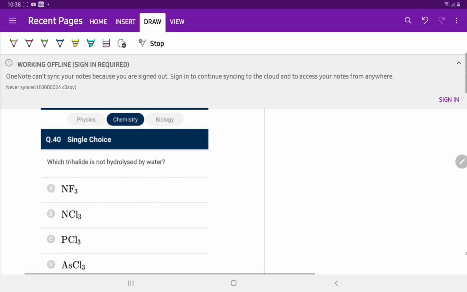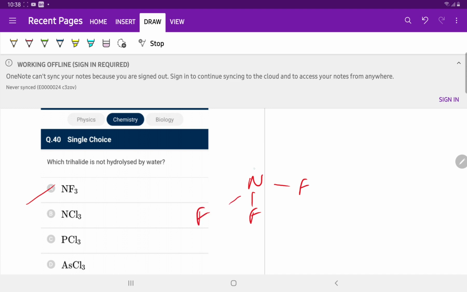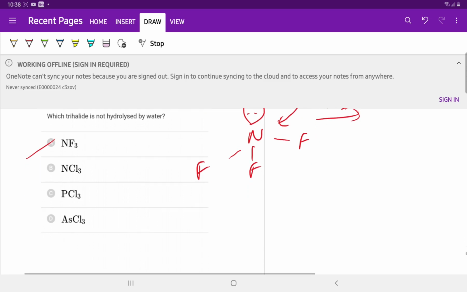Which trihalide is not hydrolyzed by water? NF3. Why? Since nitrogen does not contain d orbital. On reaction with water, there is an acceptance of a lone pair of H2O. There is no vacant d orbital for nitrogen, and there are 8 electrons around the nitrogen atom, 1 lone pair and 3 bond pairs. There is no space for accepting the lone pair of electrons from oxygen of the water molecule, so NF3 is not hydrolyzed.